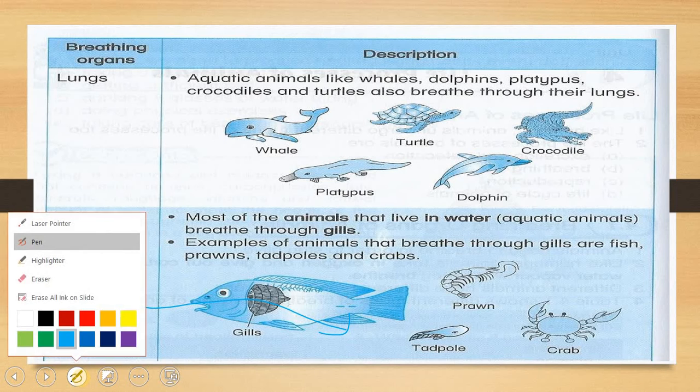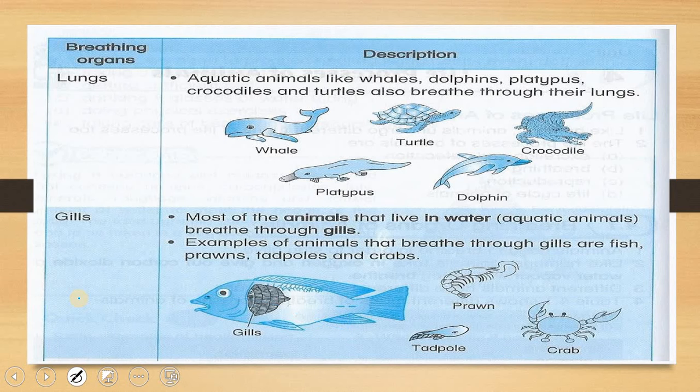Okay, if you have a fish in an aquarium, you can look at the fish and you will see that they actually open up the mouth and they will open up the gill. Open up the mouth, open up the gill. So the water will pass through from the mouth and through the gills, and that's how they actually breathe. So if you have any fish in the aquarium, you can look at how they actually breathe.